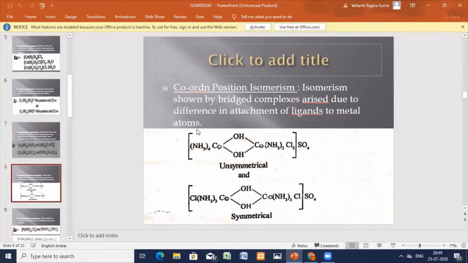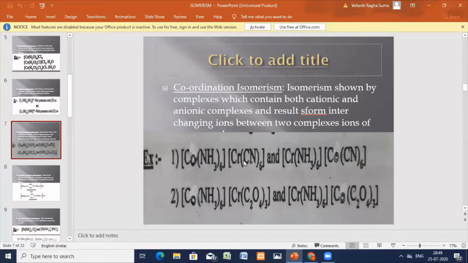And in this one, they are not changing between spheres. The ligand is changing within the sphere. There the central metal atom is changing between the coordination spheres, whereas here the ligands are getting exchanged within the coordination sphere. So previously the central metal ion is changing from coordination sphere to coordination sphere.